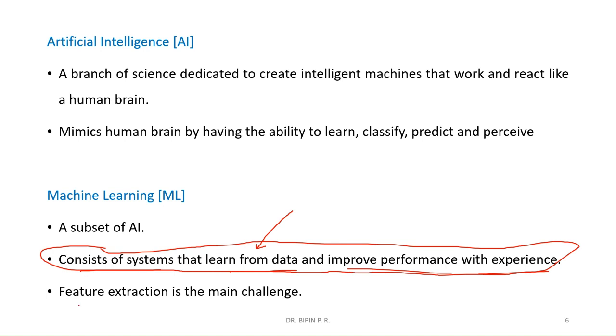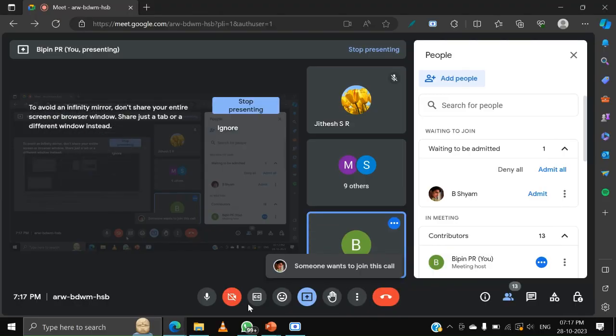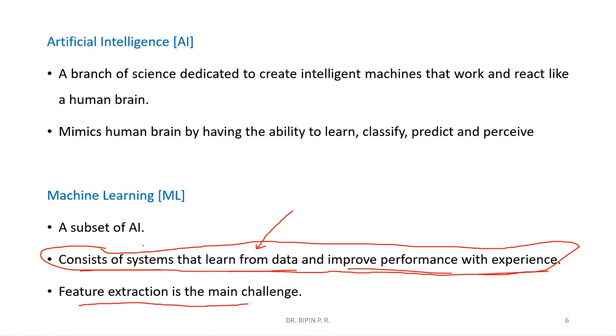Now, the main difficulty with machine learning is feature extraction. Feature means it is actually the input data, the relevant input data. We will see what relevant input data is, and what a feature is, in later sessions.